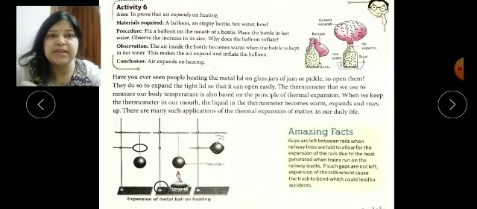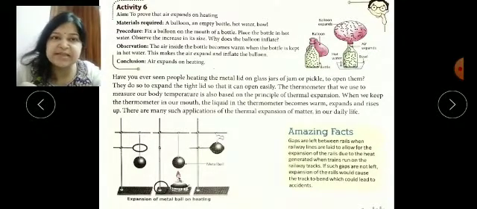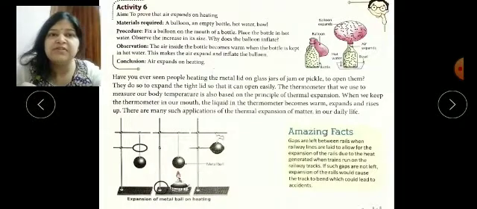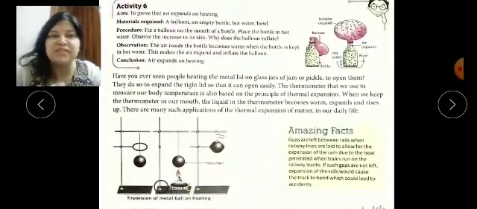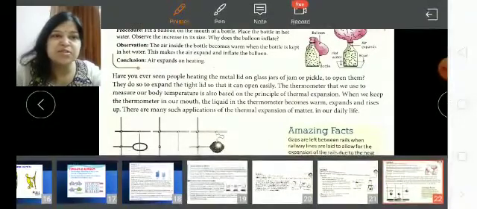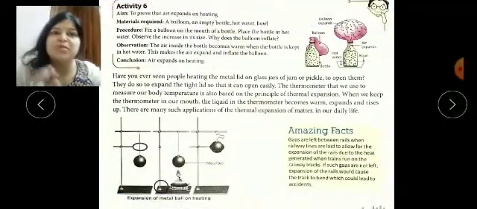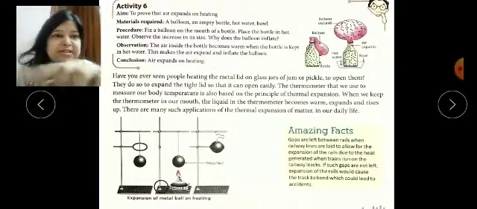We can fix this metal clamp and check the activity of metal. It is a solid, so before heating the ball is not able to pass through it, but after heating this metal ball can easily fit into this metal ring. This is also a very good diagram if you are unable to understand activity number 4.